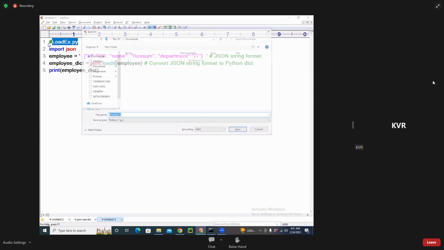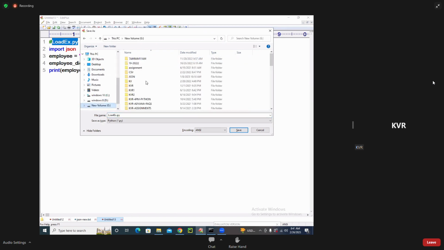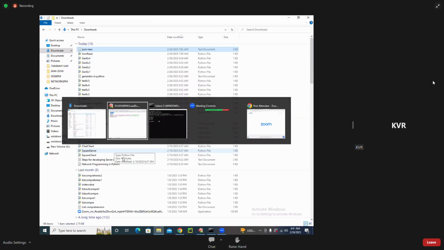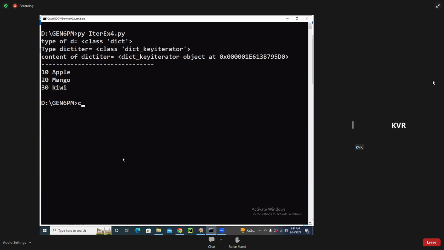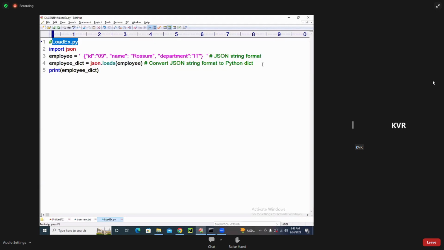Go to the same place. I will go to this place, D colon, the same folder where I am saving. There you try to run this code. See this example. It is going to get converted into this format. If you want, you can print the type also, student. Print employee, and print the type of employee. It is a string format.